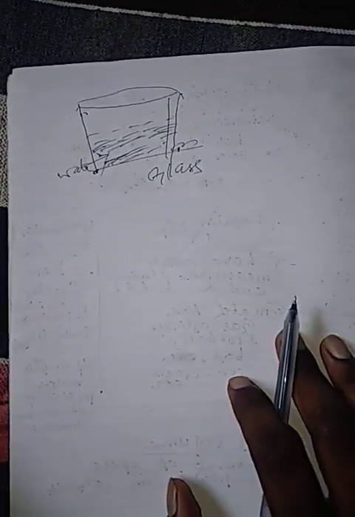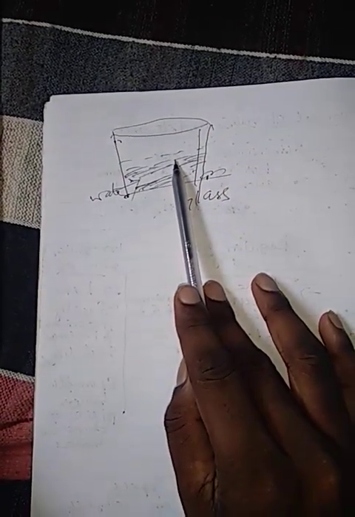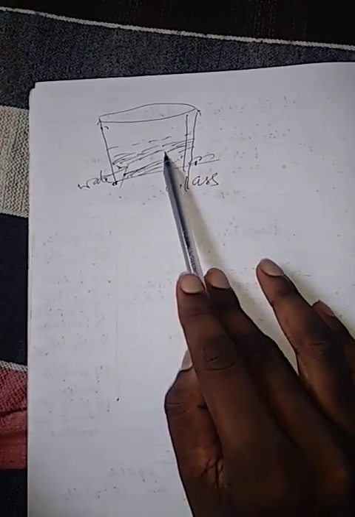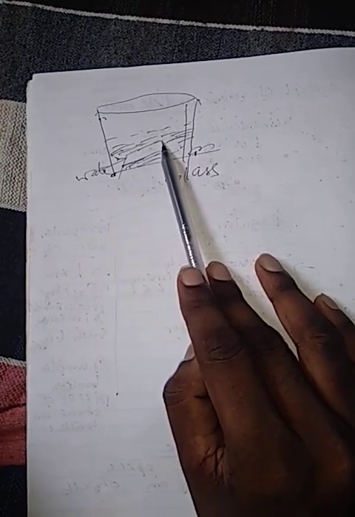Now the water fills some space in the glass. The space occupied by the water in the glass is called the volume of the water.